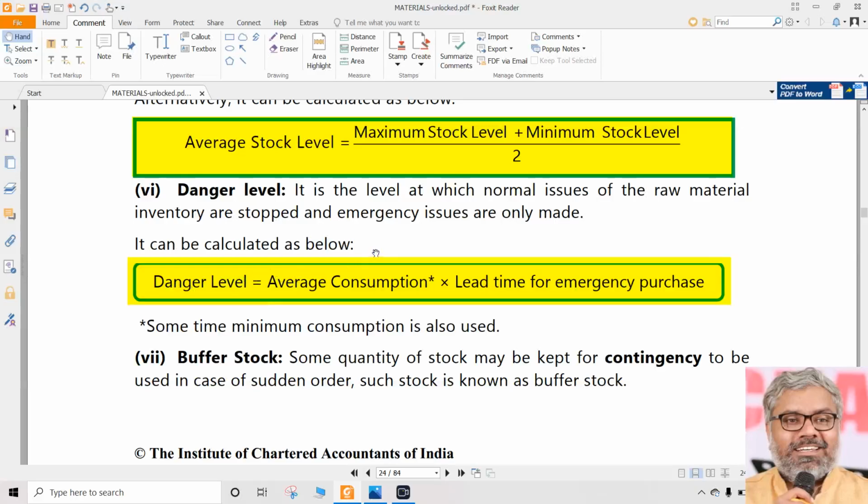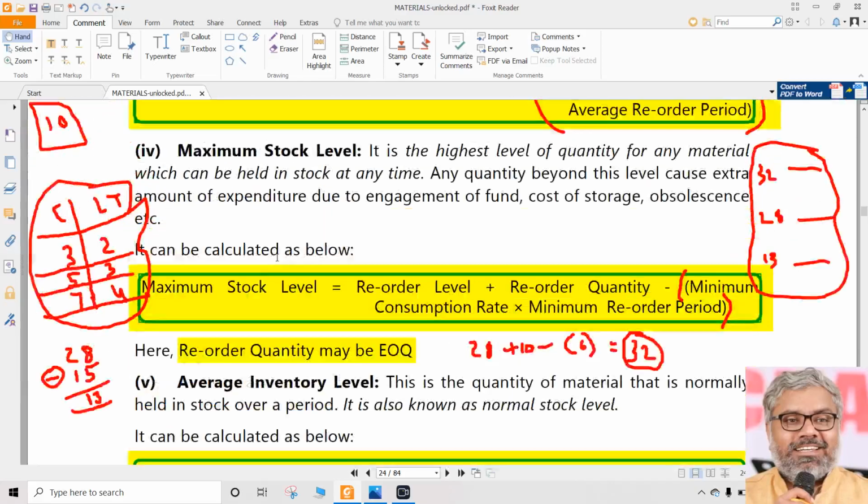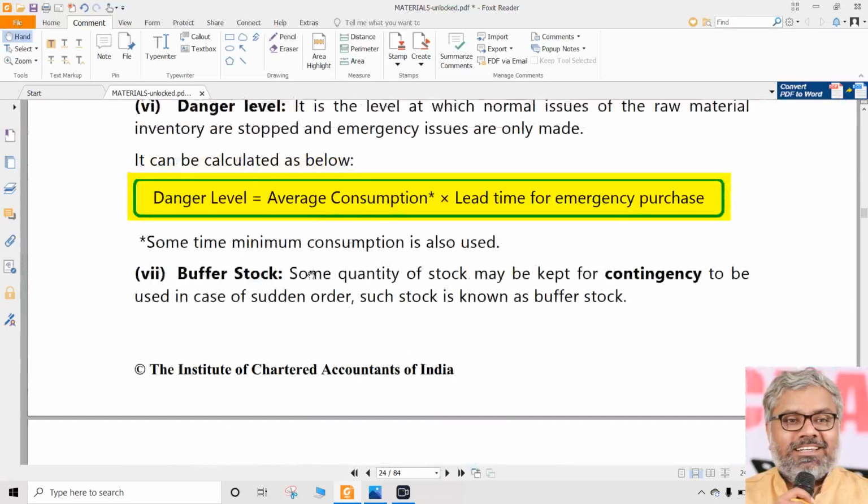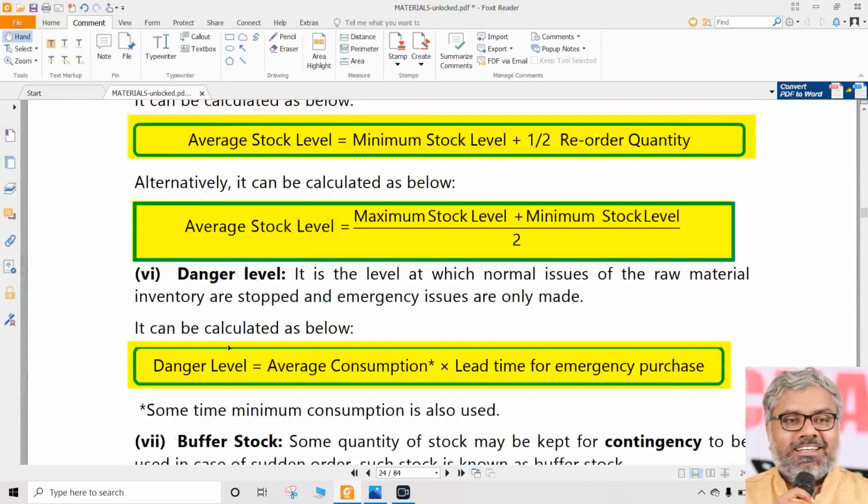Already the red light is on. So it is a danger level. That is why the name itself indicates danger level. It should never be reached. If it is reached, that's a bad sign. It's not a good sign. If any time the stock reaches below the minimum level, that is a bad sign. If it touches danger level, that is already a danger bell. It should not touch it. If it touches, no issues are made to production at all.